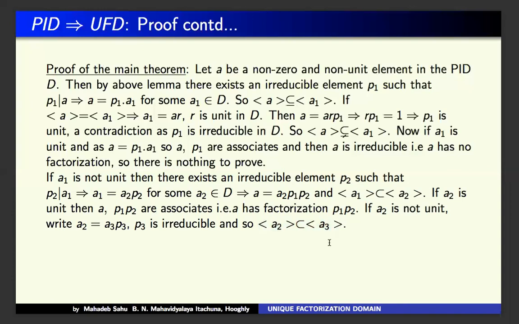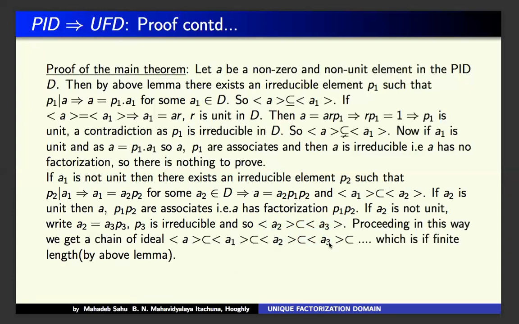Similarly, we get a chain by the same type of process. Proceeding in this way, we get a chain of ideals like this: the principal ideal generated by A is a proper subset of the principal ideal generated by A1, which is again a proper subset of the principal ideal generated by A2, and so on.